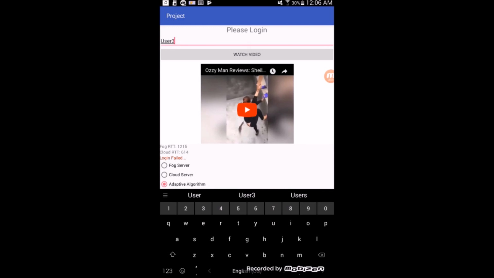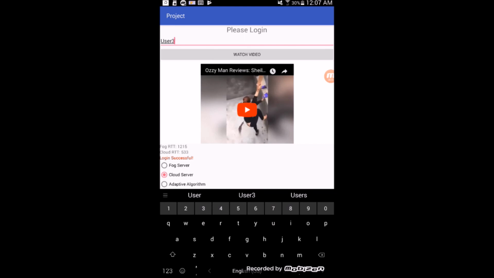In this case, again, the fog versus the cloud, the fog is higher. If we use the adaptive algorithm again, it'll choose the cloud, but I'm just going to use the cloud itself just to show you the third possibility of the usability of the application. Upon hitting watch video, you can see login successful for the third user. So you can see that the accuracy of the application is increasing.